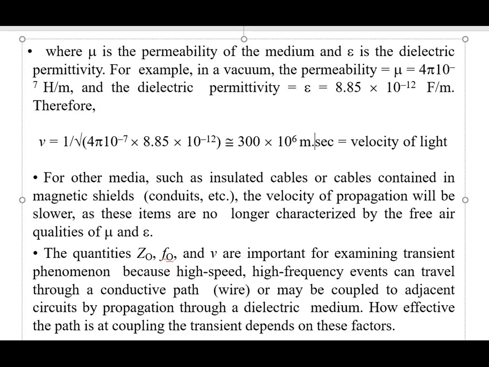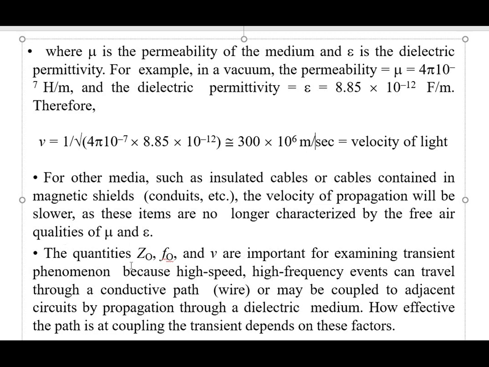Meter per second. So this is the velocity of light. For other media such as insulated cables, cables contained in magnetic shields, or conduits, the velocity of propagation will be slower, as these items are no longer characterized by the free air qualities of mu and epsilon. So the velocity of propagation is directly proportional to the mu and epsilon of the particular medium. Mu and epsilon mean permeability and permittivity of the particular medium.